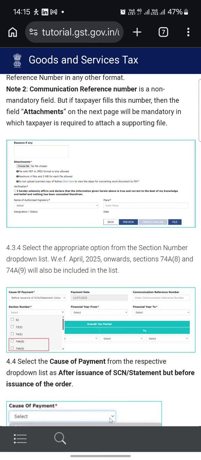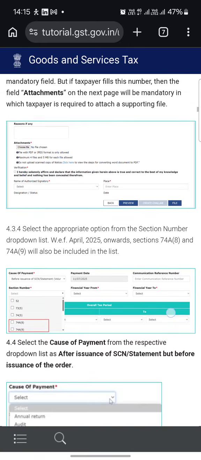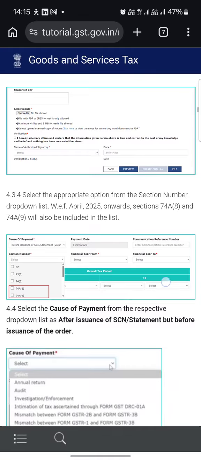Communication reference number is a non-mandatory field, but if the taxpayer fills this number, then the attachments field on the next page will be mandatory, in which the taxpayer is required to attach the supporting file.